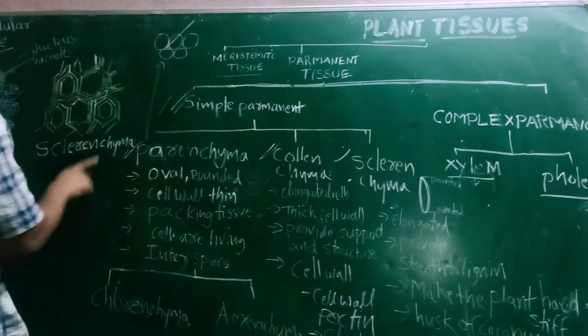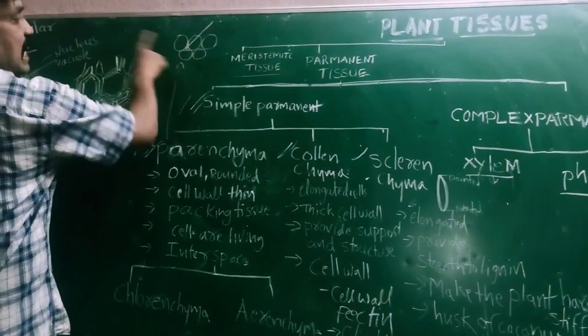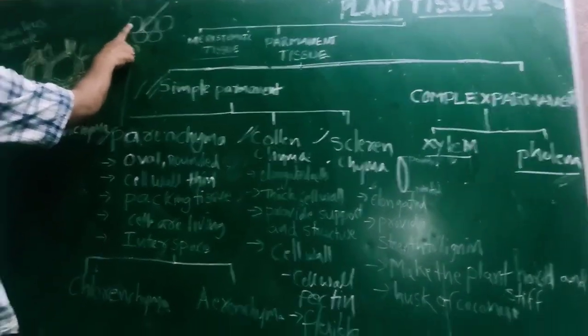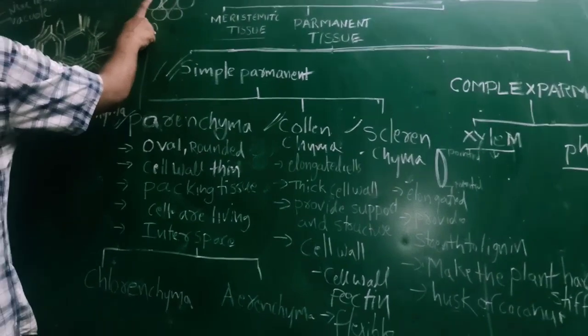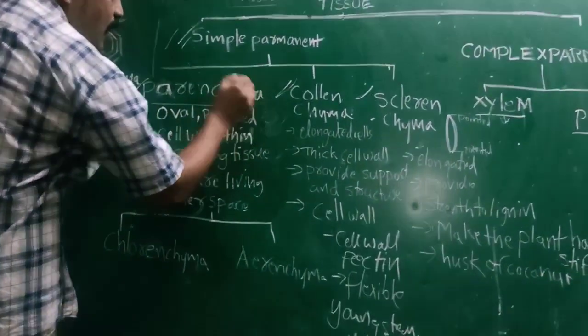What is intercellular space? Between the cells there is some gap, some space. That is what we call intercellular space, and a large intercellular space is there in parenchyma cells.